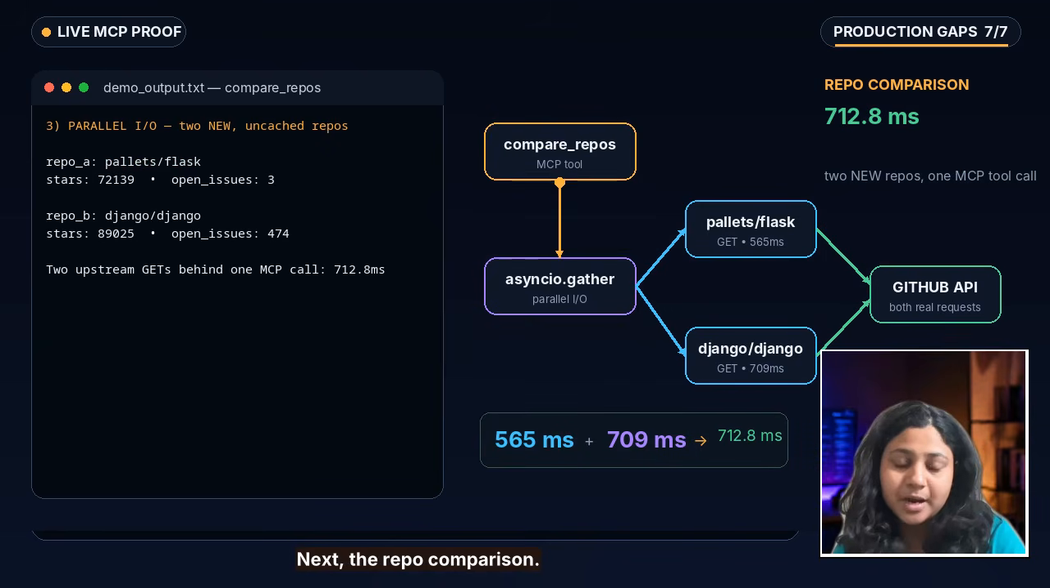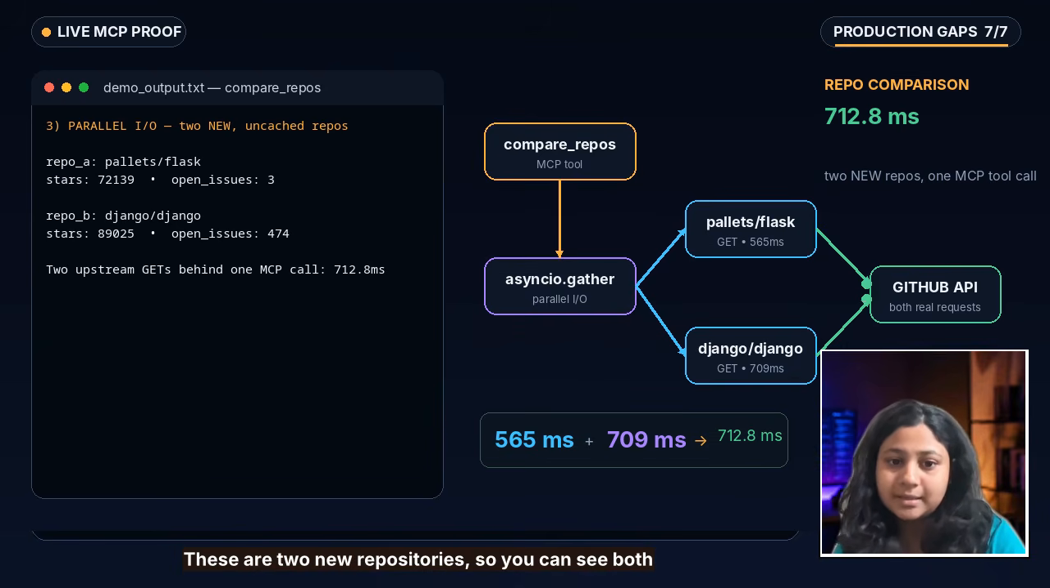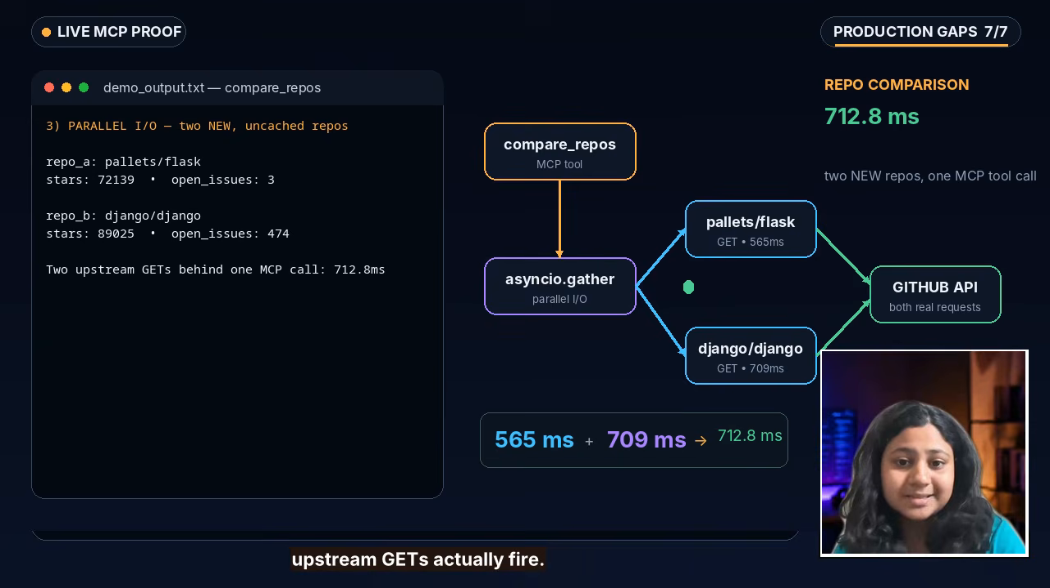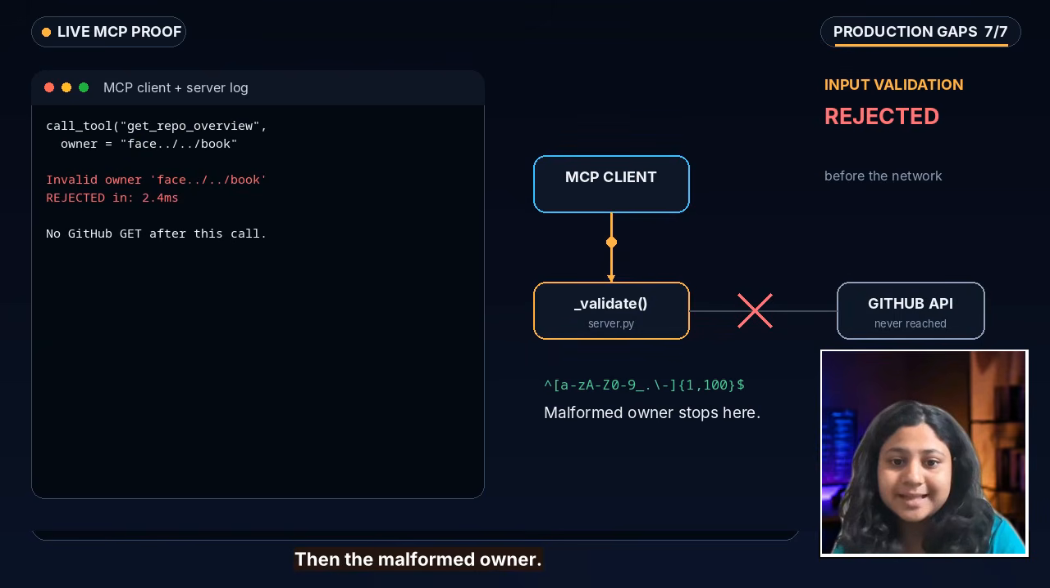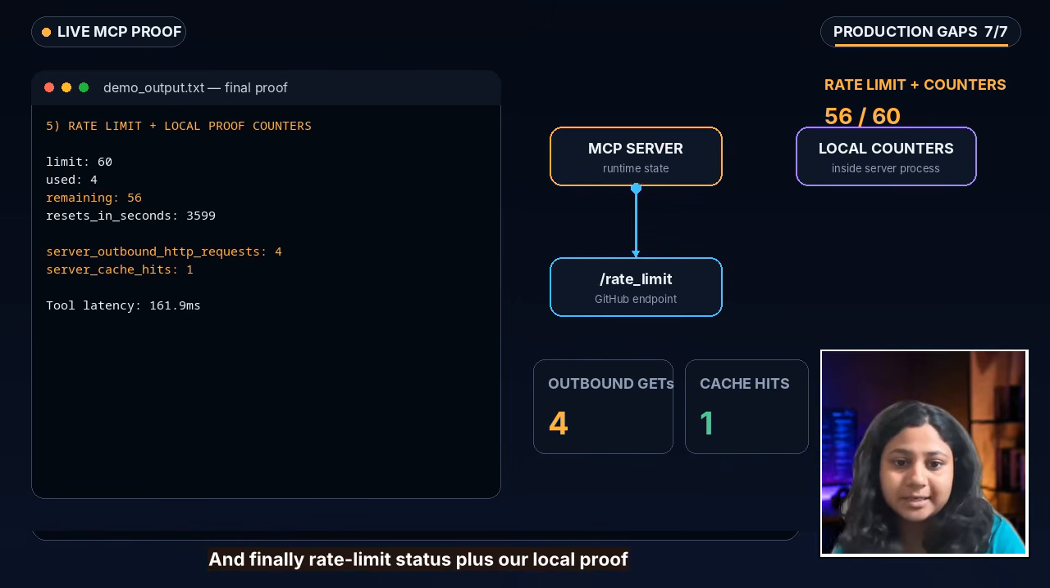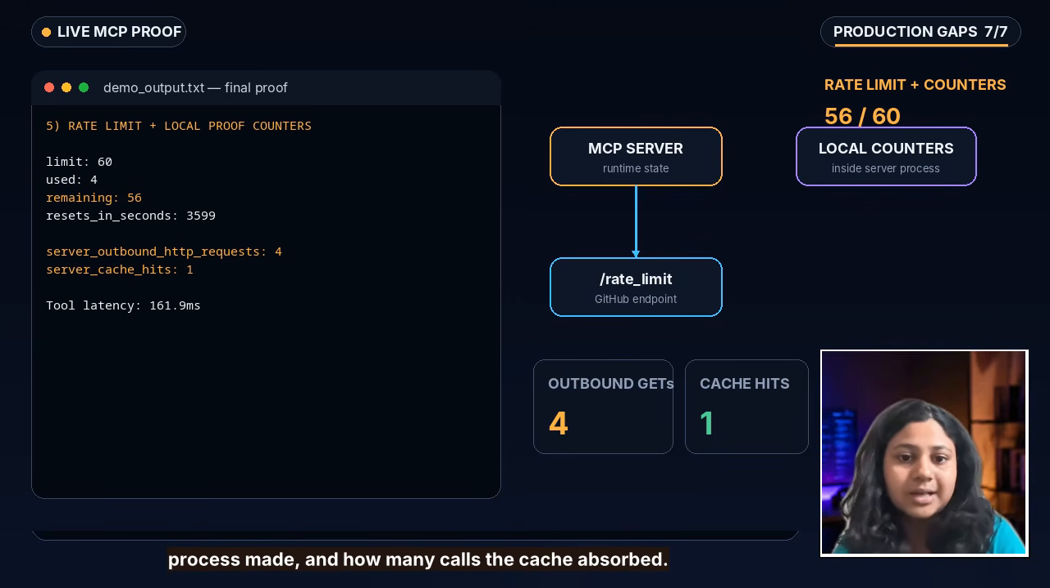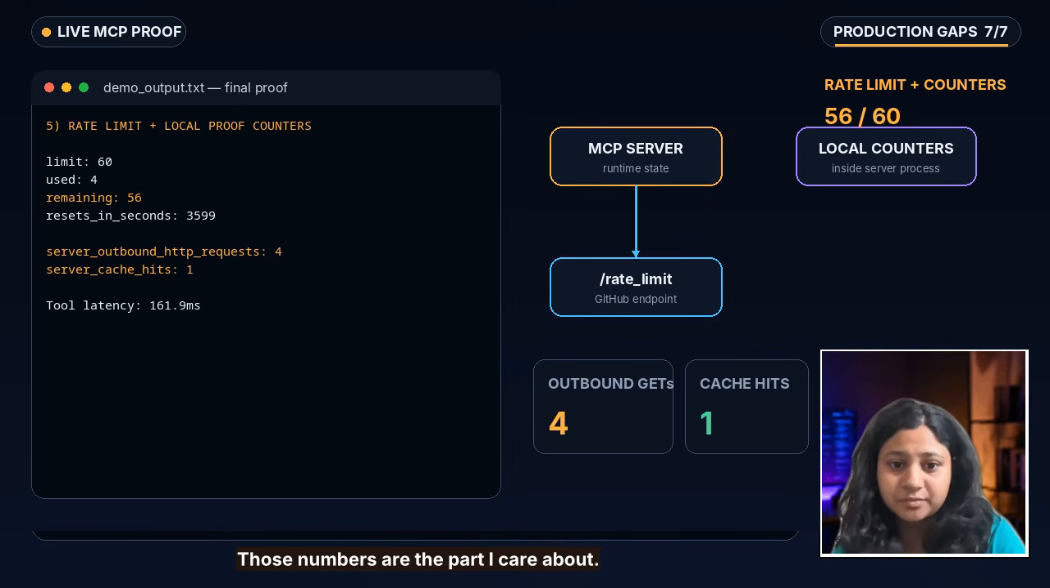Next, coming to the part of repo comparison. So these are two new repositories. You can see both upstream GETs actually fire. Then the malformed owner is rejected before the network, and finally rate limit status plus our local proof counters, like how many outbound HTTP requests this server process made and how many calls the cache absorbed.